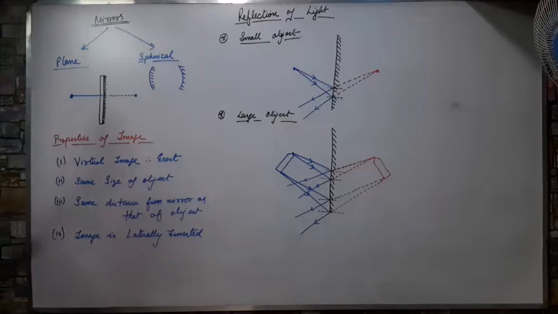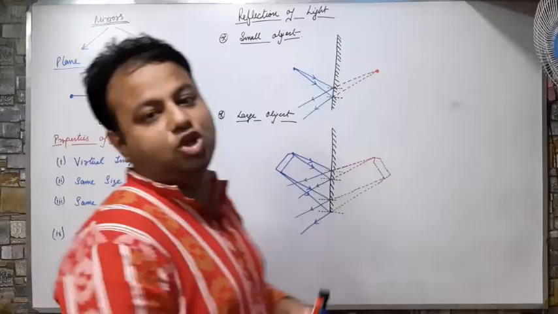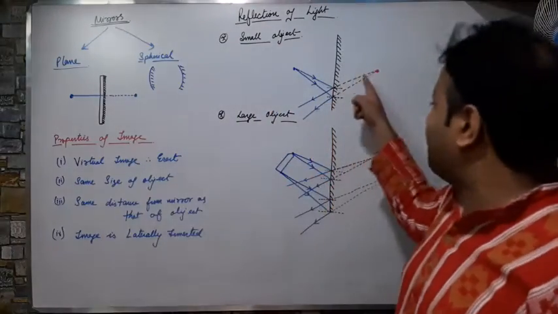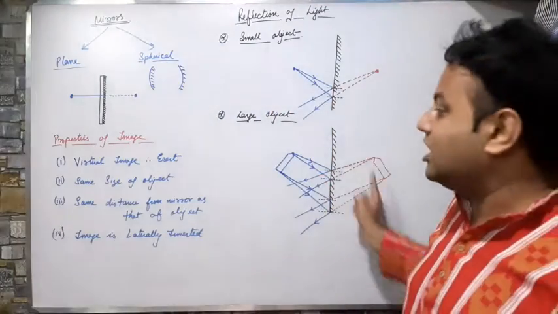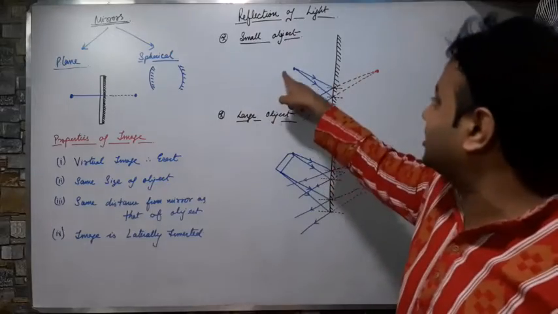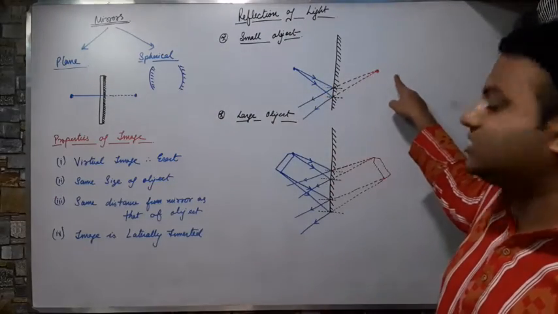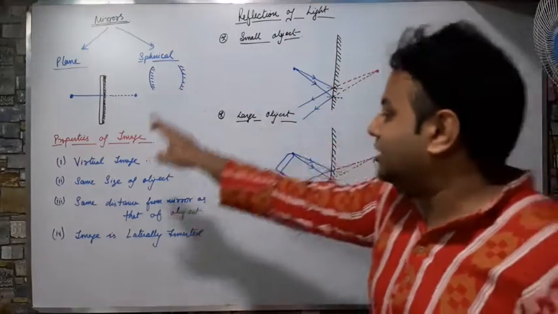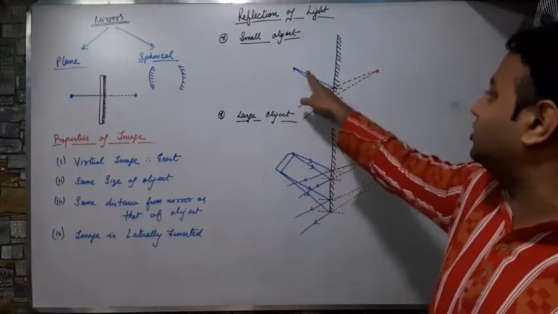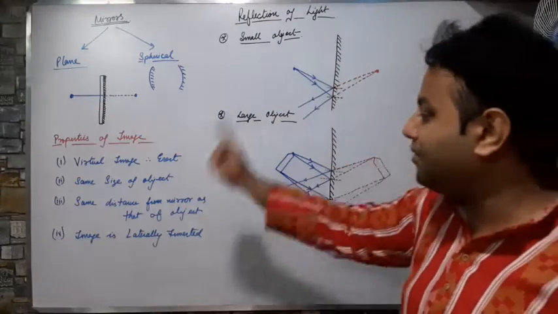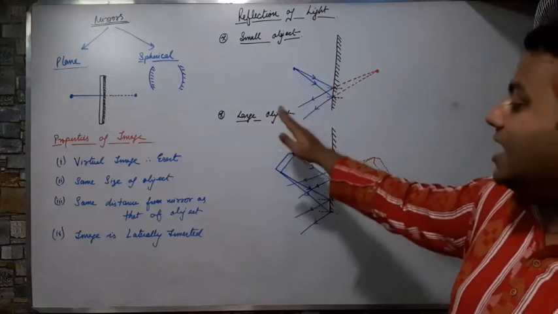Plane mirrors are the mirrors which always produce a virtual image. You can see both times they are creating a virtual image. They are the same size as the object. The object size and the image size are both the same, at the same distance from the mirror. That's why I took the same distance from the mirror. And finally, the images are laterally inverted.